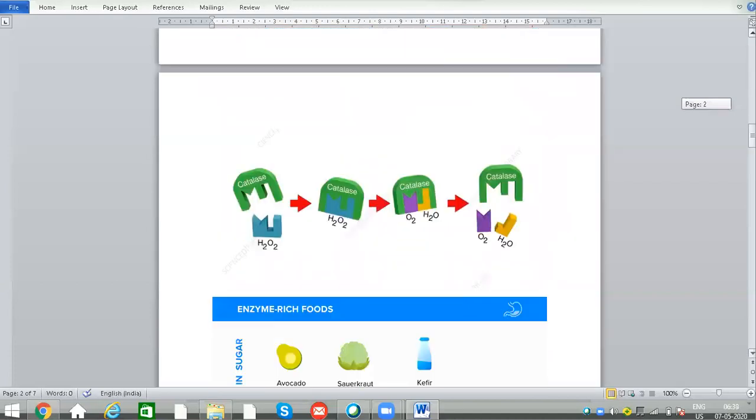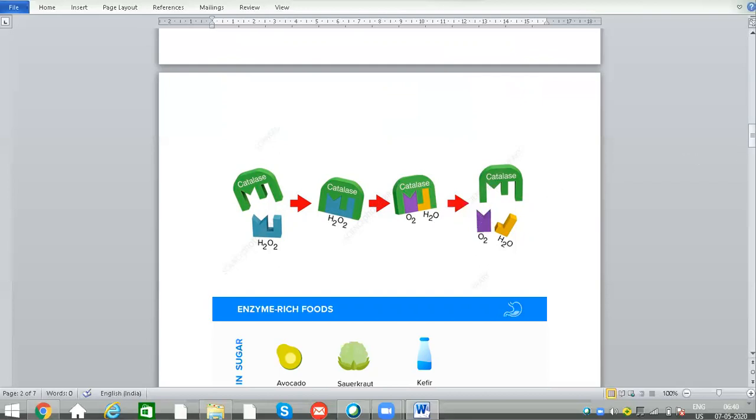And these enzymes are also very essential for converting hydrogen peroxide to oxygen and water molecules. These hydrogen peroxide molecules will be produced by the cells in many metabolic reactions. If these hydrogen peroxide molecules are retained or accumulated in the cell, it leads to many complications, because the hydrogen peroxide will be releasing free radicals. So here the catalase enzyme is involved for converting the hydrogen peroxide into water and oxygen.